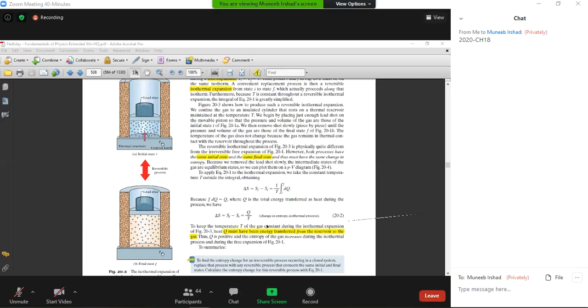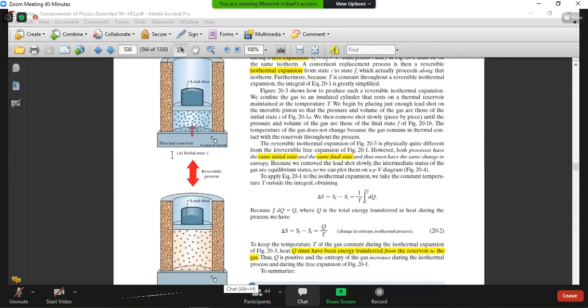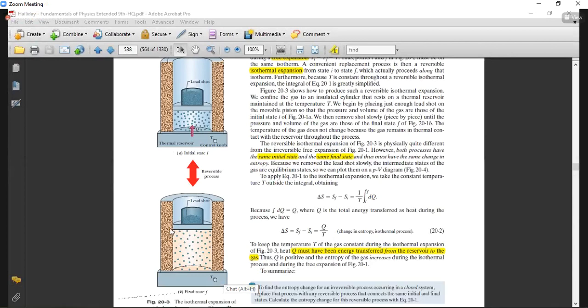If we consider that this is a reversible process, then we can make it reversible by adding more weight here. So it will go back toward its initial stage, which is this one. So we will then say that this is the reversible process. So we will correlate it.